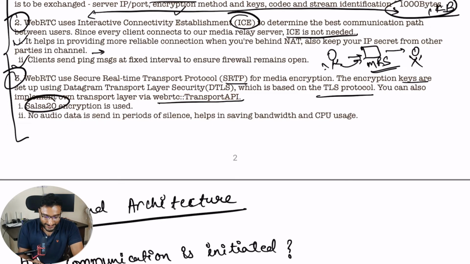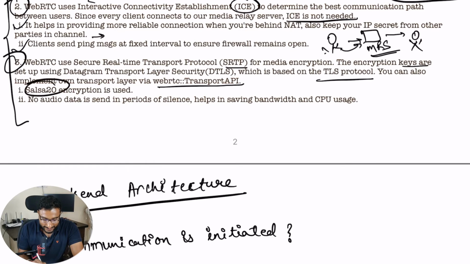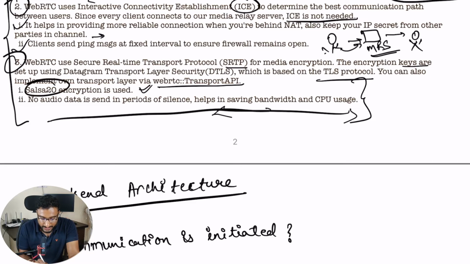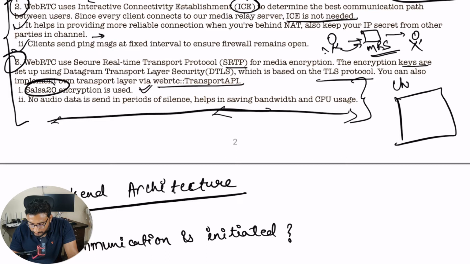So Salsa20 encryption is used, and no audio data is sent in periods of silence, which helps in saving bandwidth and CPU usage. So these are the two functionalities which we have customized specific to this, right? We have used Salsa20 encryption. This is one point, but another important point is, let's say we have this channel, right? And these are users. We have a lot of users. Let's say right now we have 4 users.